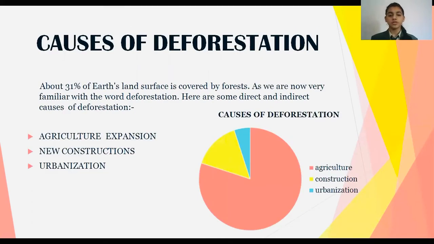Causes of deforestation. About 31% of Earth's land surface is covered by forests. As we are now very familiar with the word deforestation, here are some direct and indirect causes of deforestation. Agriculture expansion 80%, new constructions 15%, urbanization 5%.